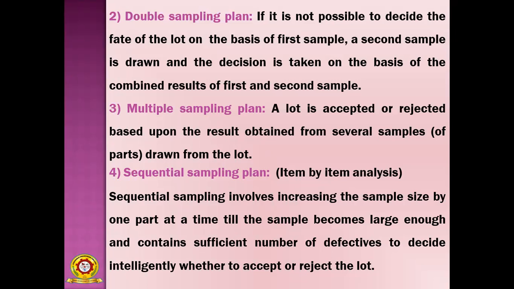Okay. So in this way, we accept the product without any defects, and also you save your money. So that is also very, very important. Okay. So this is about acceptance sampling.